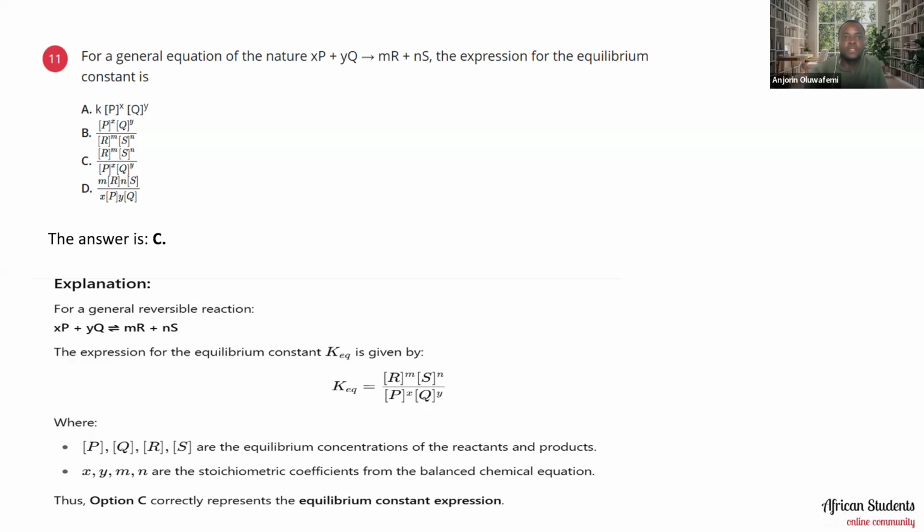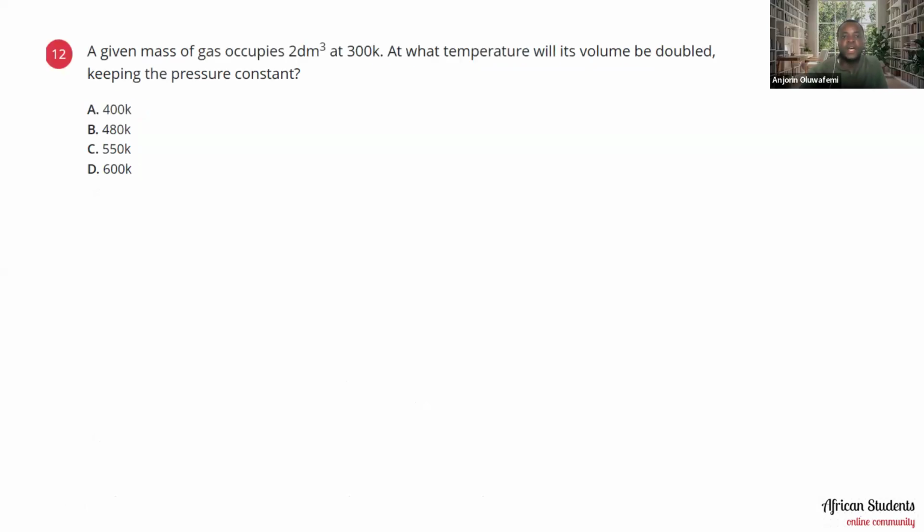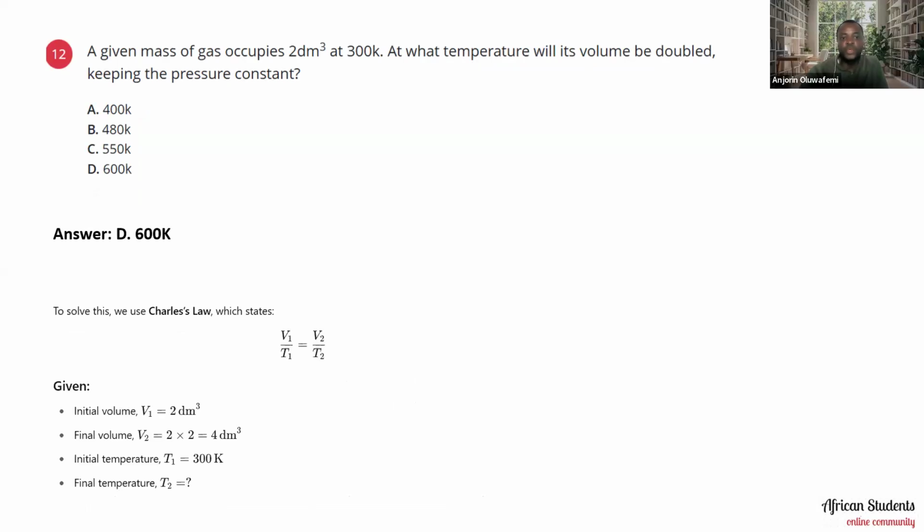Okay. All right. So this one says that a given mass of gas occupies 2 dm cube at 300 Kelvin. At what temperature will its volume be doubled, keeping the pressure constant? Is it at 400 Kelvin, 480 Kelvin, 550 Kelvin, or 600 Kelvin? The answer is 600 Kelvin. And to solve this, we use Charles' law, which says that V1 over T1 equals V2 over T2. Given that the initial volume V1 is 2 dm cube, the final volume V2 is 2 multiplied by 2, which is 4 dm cube, because he said the volume was doubled, okay?